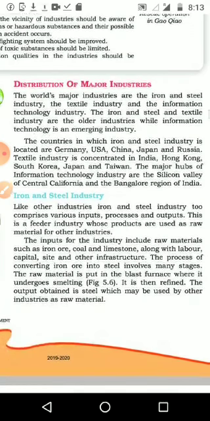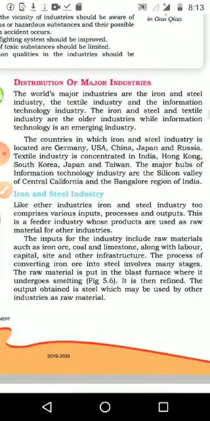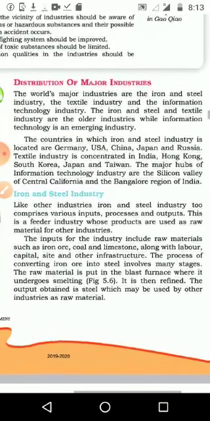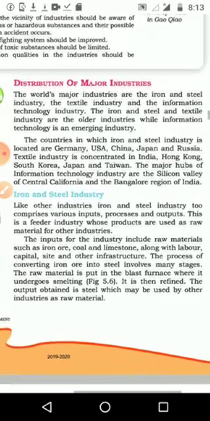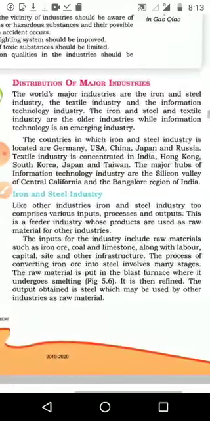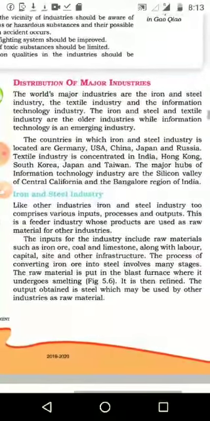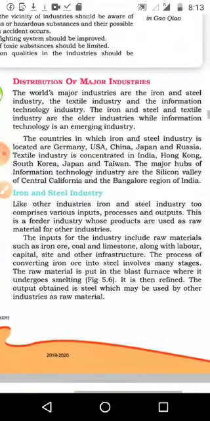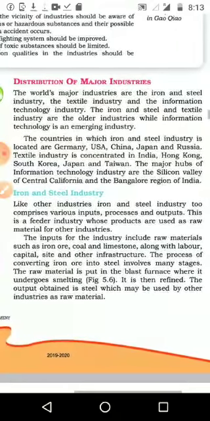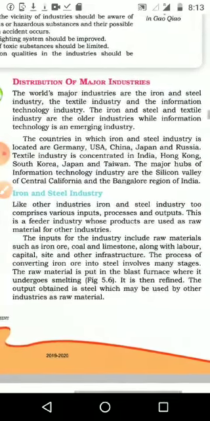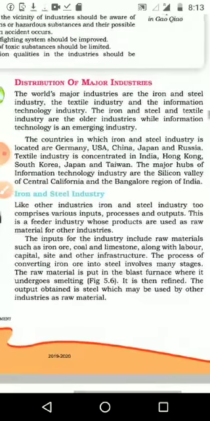Iron and steel and textile industries are the older industries, while information technology is an emerging industry. For the iron and steel industry, after the 16th or 17th century onwards, we know we are using different machines. Before that, traditional methods were used for the iron and steel industry as well as the cotton industry. So these are very old industries, and the new, emerging industry, which one is it?